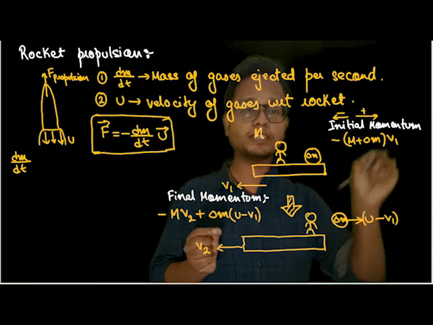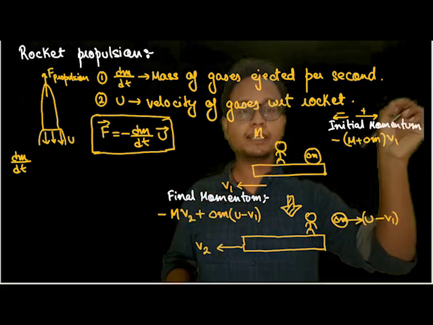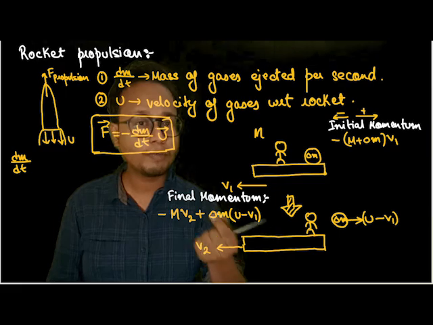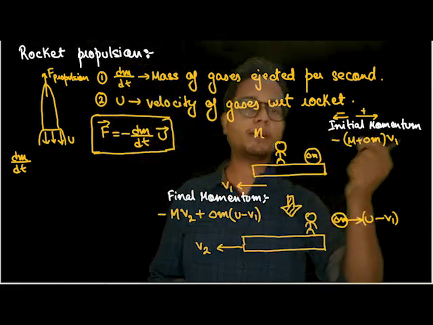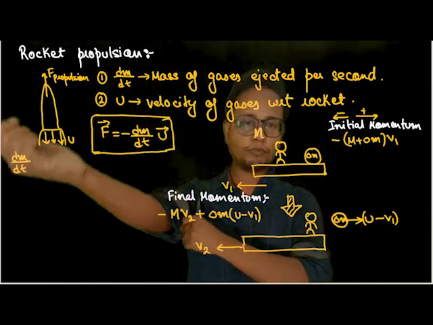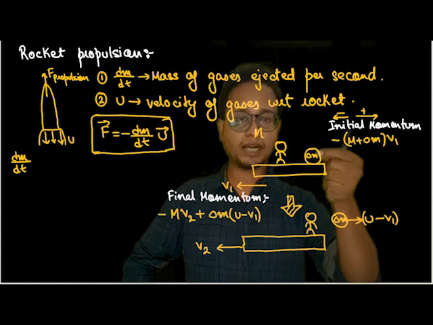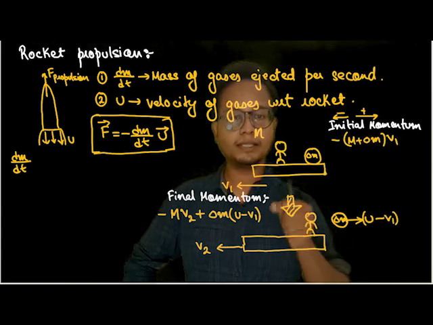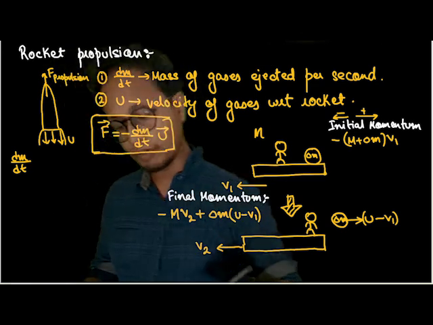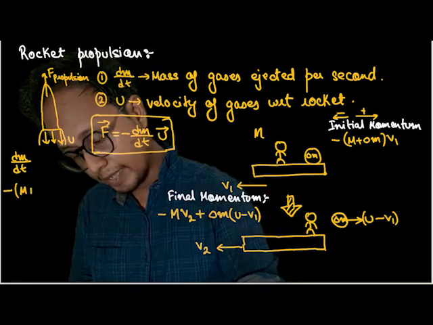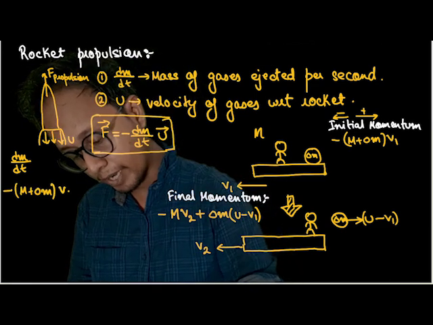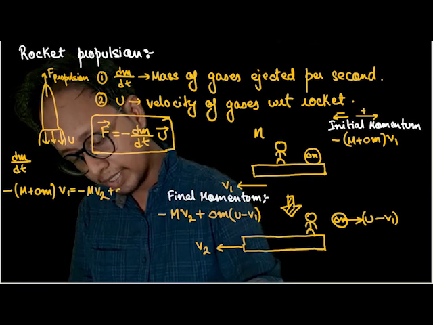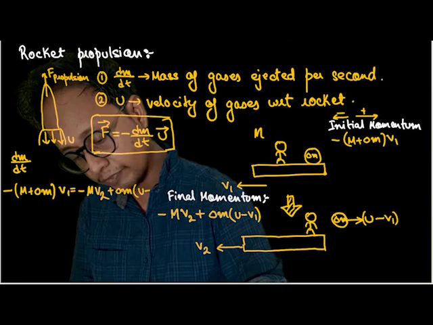And since all my velocities here are from the same frame of reference, isn't it? This momentum was from the ground frame of reference. This momentum was also from the ground frame of reference. So since all my momenta are from the ground frame of reference, I can simply apply conservation of momentum because no external force is acting on this mass plus stone system, isn't it? So I can apply conservation of momentum between this and this. So initial momentum is equal to final momentum. So minus (m plus delta m) v1 is equal to minus m v2 plus delta m (u minus v1).